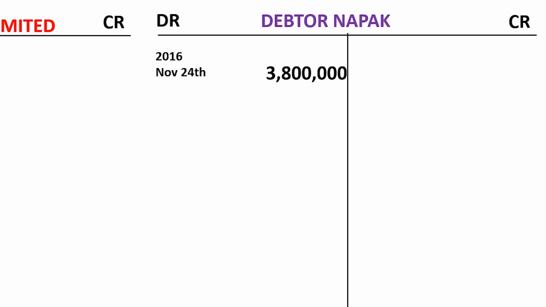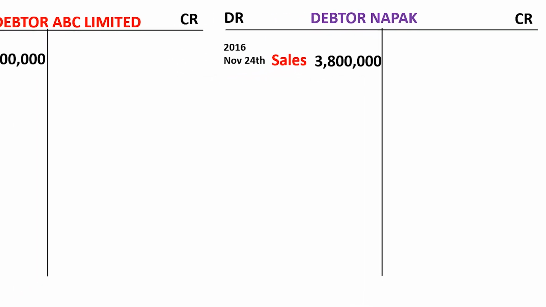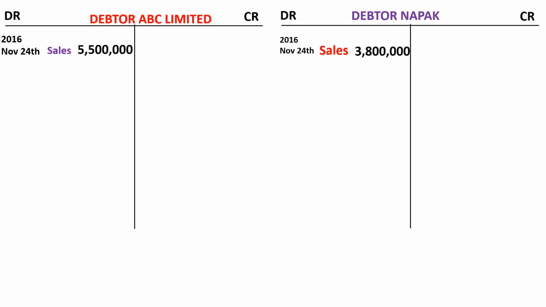Now, like the narration in the question, these two are not able to pay, because one of them is declared bankrupt and the other runs off, closes the business and leaves the country. That is Napak. So the proprietor of Abim Limited decides to write off the above debts, and we shall go to their individual debtors' accounts and write each one of them off.